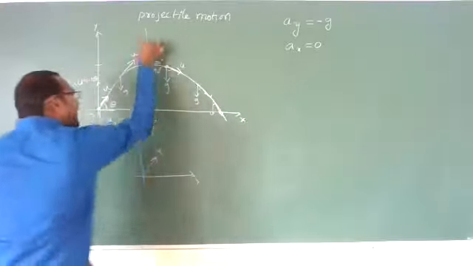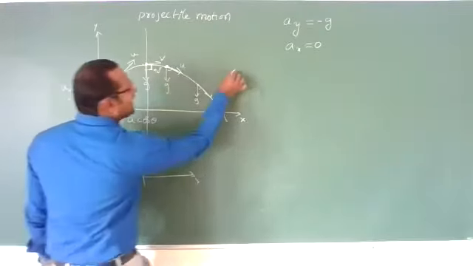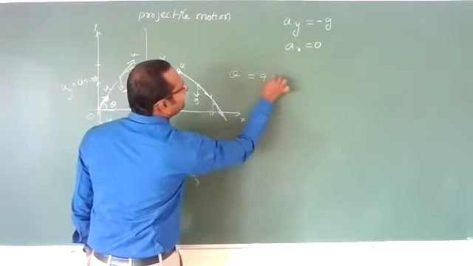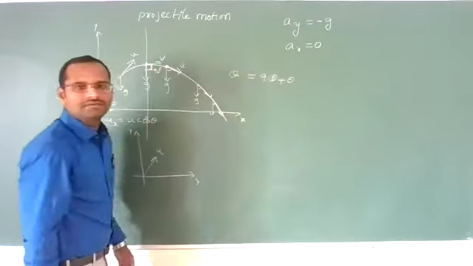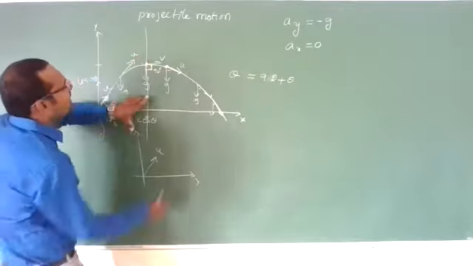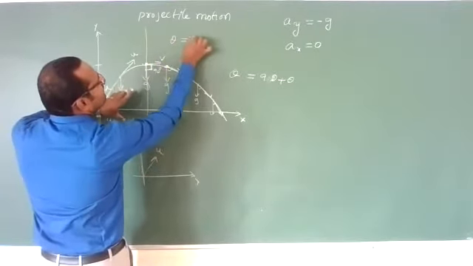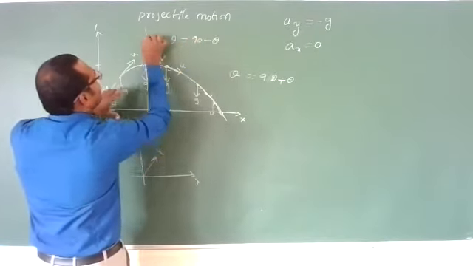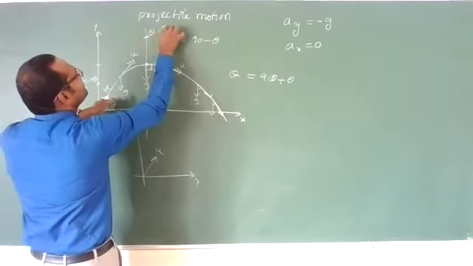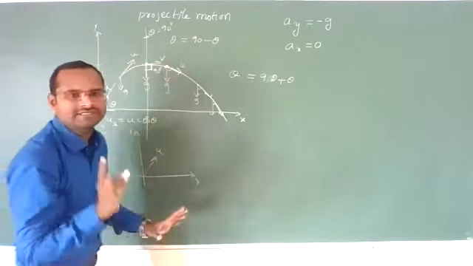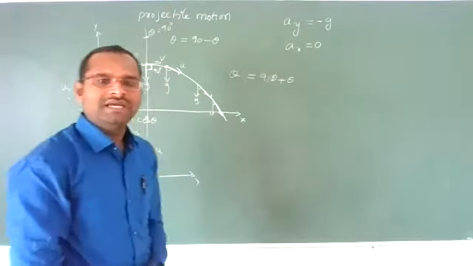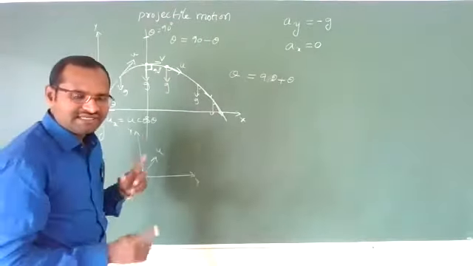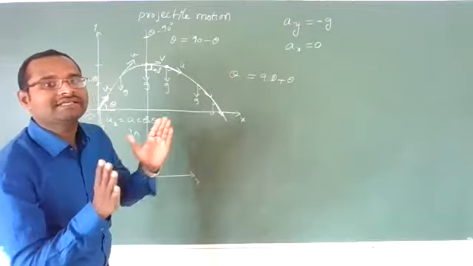Up to maximum height, the angle will be 90 plus theta. After this maximum height, the angle becomes 90 minus theta, whereas exactly at the top, it will be 90 degrees. You need to remember all these points. After this class, I will send you one video also so that you will understand perfectly.